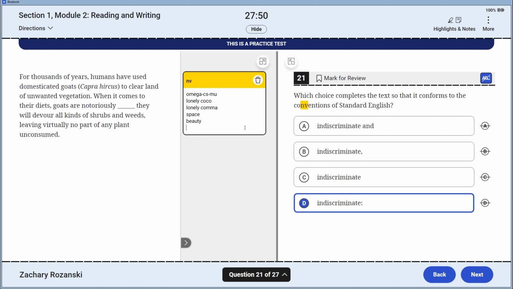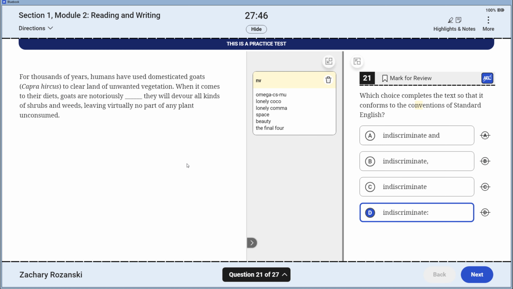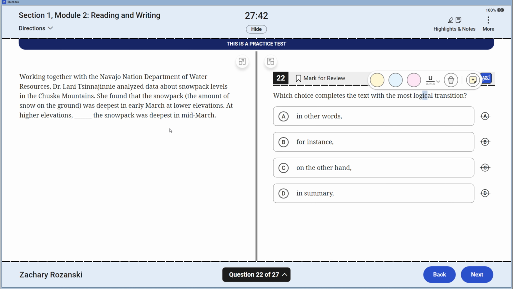So we kind of dip to the final four to confirm that this colon is doing what it's supposed to be doing. There is a complete sentence to the right. Notice there's no list, but that's okay. Colons are very crazy in the things that they can do to the right side. We are now on our transition questions.